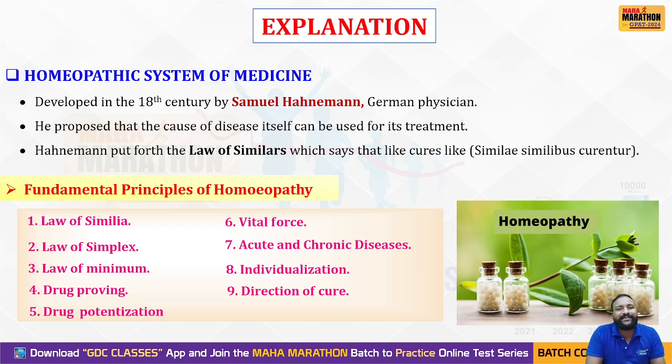It was developed in the 18th century by the German physician Samuel Hahnemann, who is known to be the father of the homeopathy system of medicine. According to his system, he developed around nine fundamental principles for homeopathy. From that, we got the law of similars, so we got the question right.